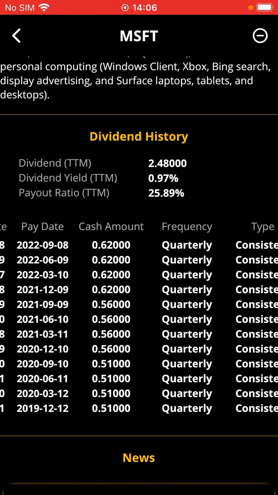So the payout ratio, which is calculated based on the given dividend TTM and the EPS TTM, happens to be 25.89%, which is a reasonable number for a company like Microsoft. I've seen much smaller values actually from other companies. So Microsoft is fairly generous, we can probably say, in this regard, compared to many other companies, obviously, in order to be able to put things into perspective here.